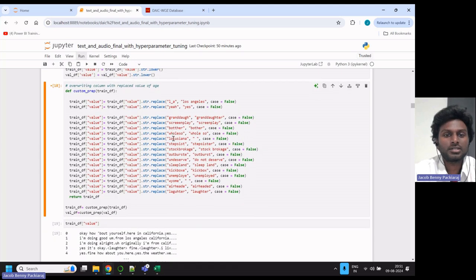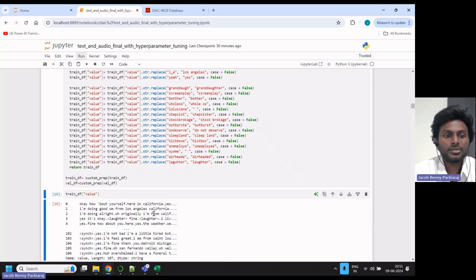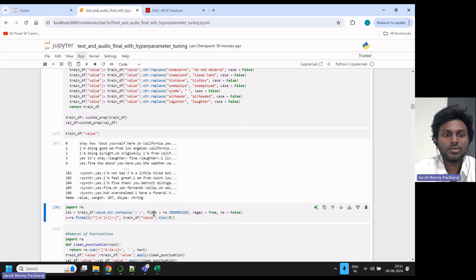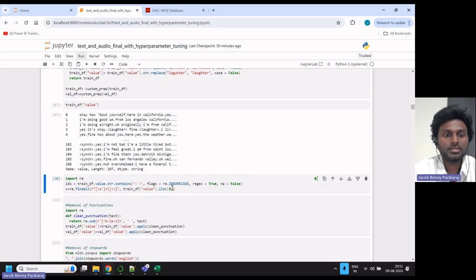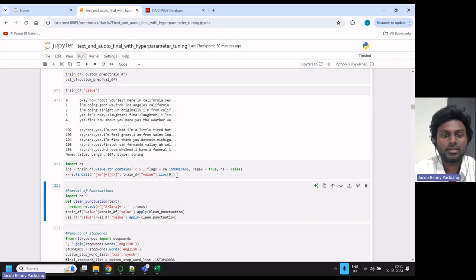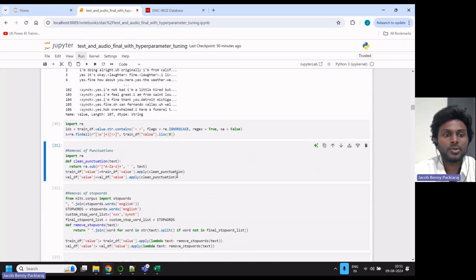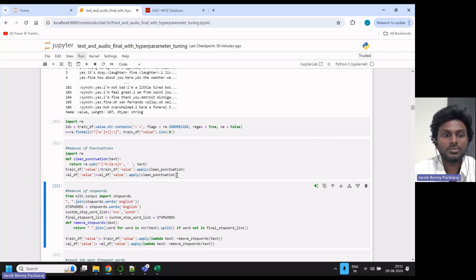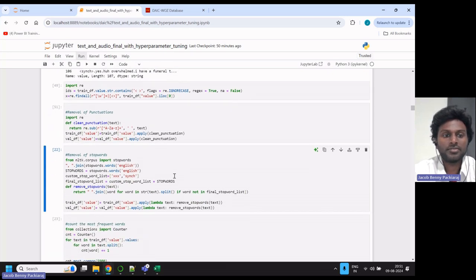These are the custom modification words that I have used in the conversation, and I'm replacing them with these values and checking before proceeding. There is a regex function that ignores the case, and punctuation such as commas and full stops is removed from the data frame.